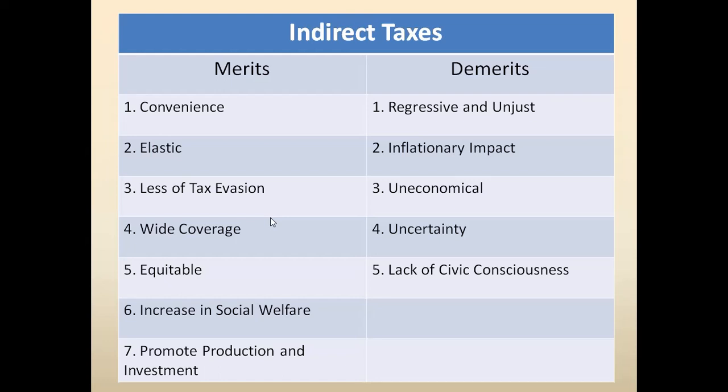Point number three, uneconomical. The process of collection of the indirect tax is complicated, and a huge amount of cost is involved in the collection. So it is uneconomical.